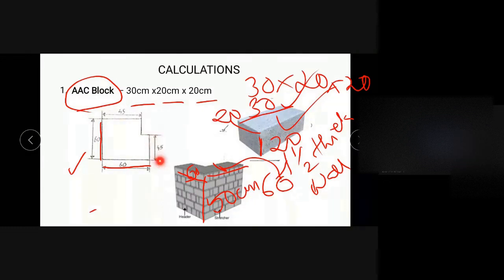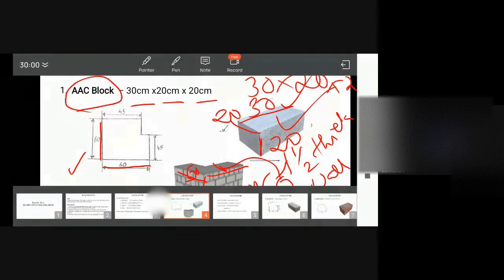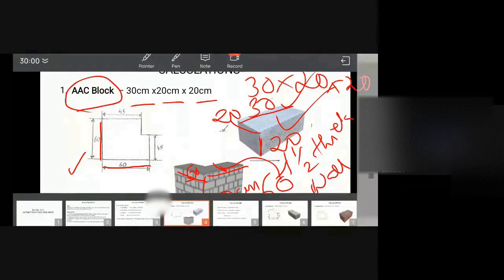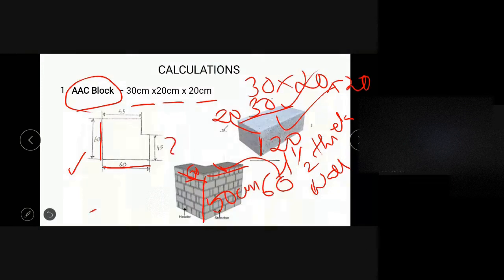One brick thick means the length one plus half the length of this particular block. So the length of the block is 30 plus half its length, so 30 plus 30 by 2. So this total thickness will be 45. Hope you understand. The thickness of the wall is actually 1.5 brick, a 1.5 thick wall.